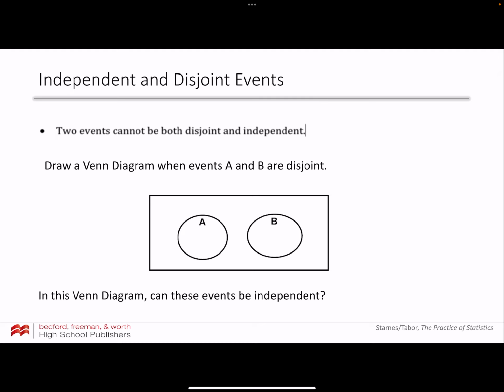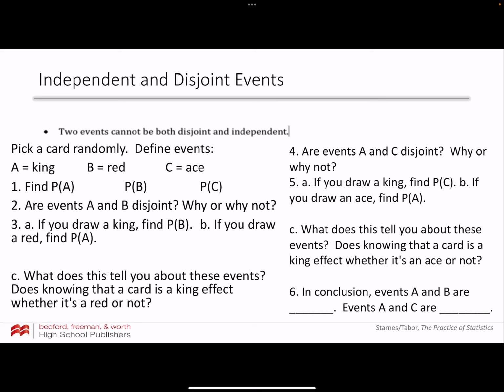Well, here's the thing. According to this Venn diagram, if I know that A has occurred, could B occur? No. If I know that A has happened, the probability of B is 0. It couldn't have happened, right? So in other words, these events are not independent. So they are disjoint and they are not independent. In other words, two events cannot be disjoint and independent. It's impossible. Let's explore this a little bit more.